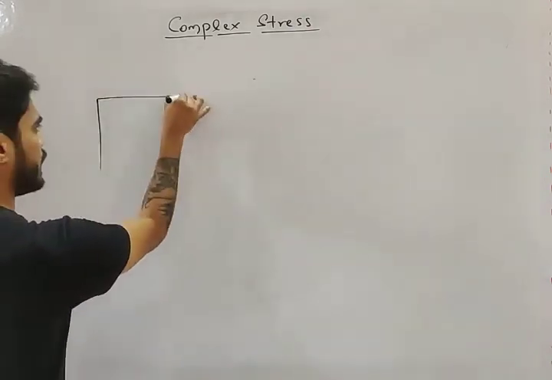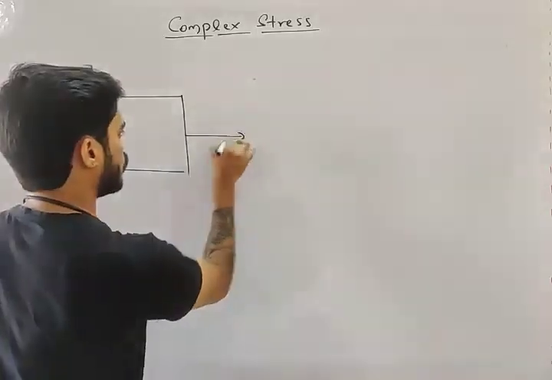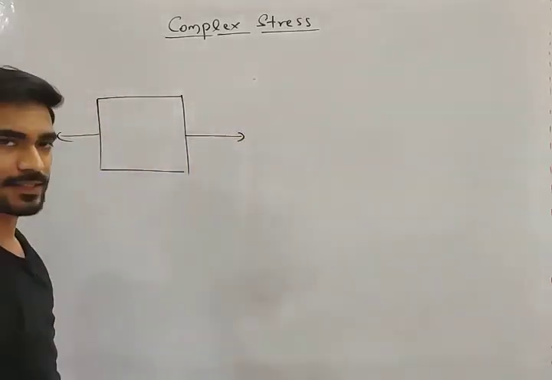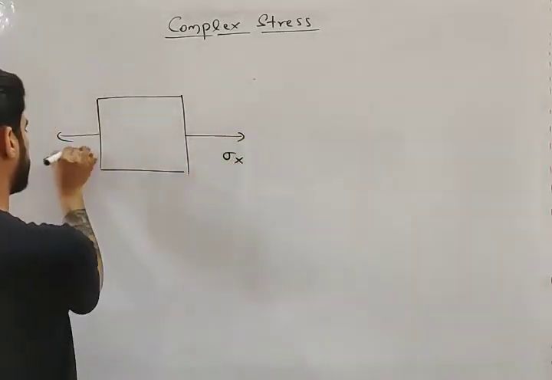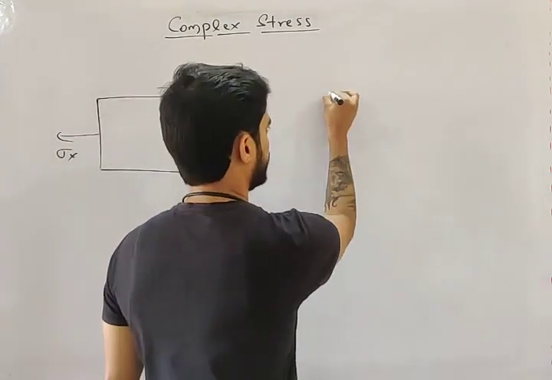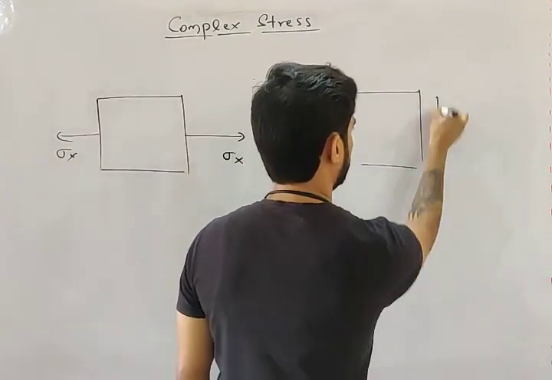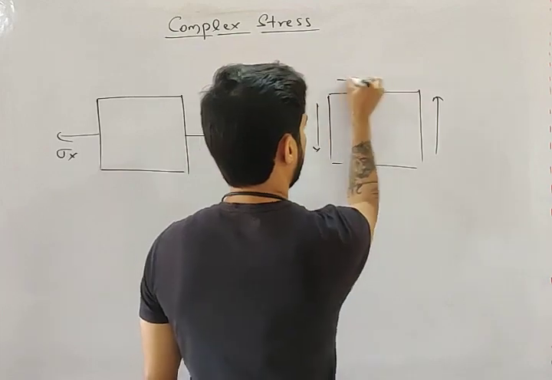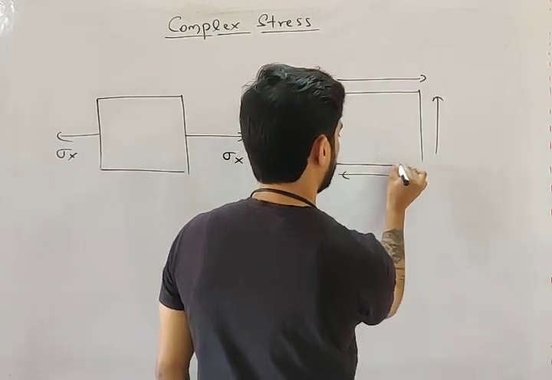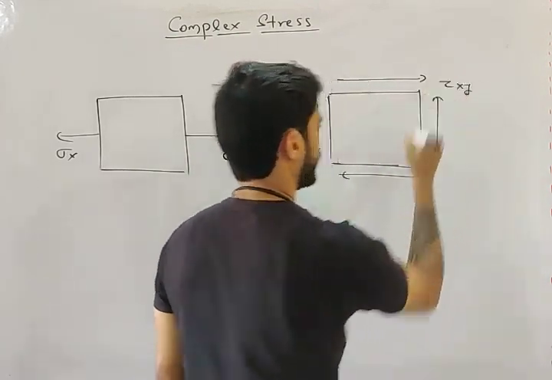If a body is subjected to only one normal stress, let's say this is sigma x, or only one shear stress, let's say this is tau xy. We have covered already what is sigma x, what is sigma y, what is tau xy.